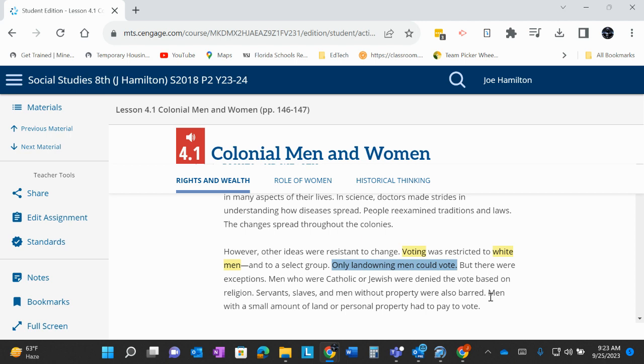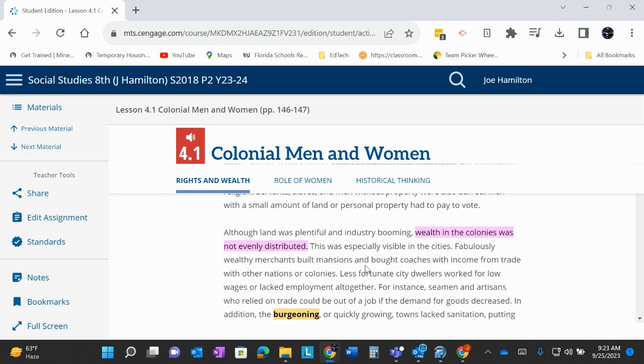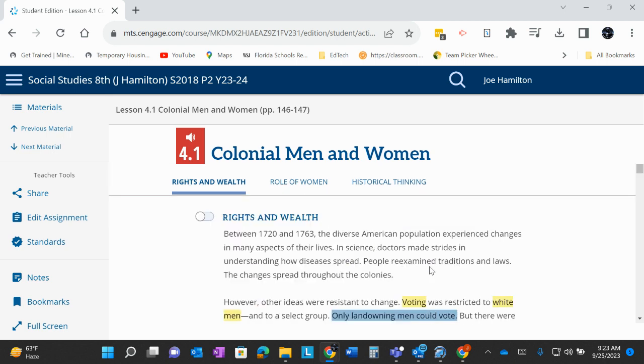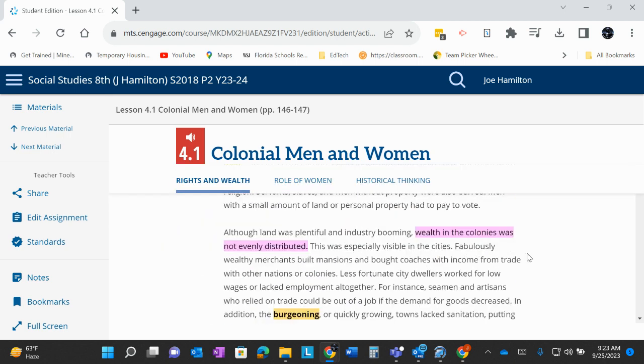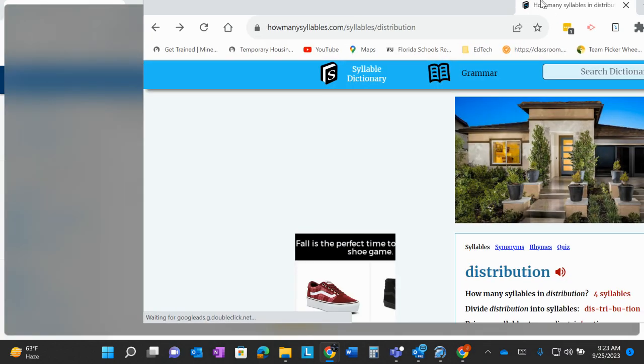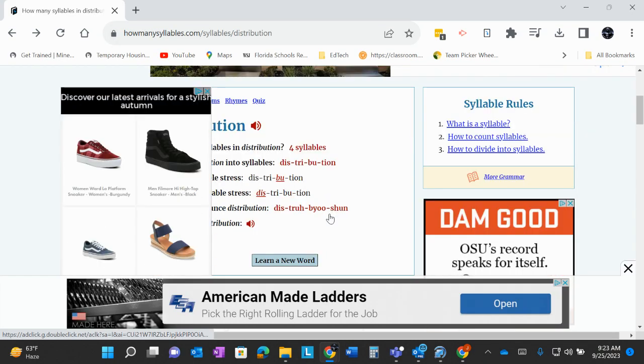All right. Next one, the distribution of wealth. That should be in paragraph number 3. I looked up the word distribution and how many syllables. Just clap it out. Distribution. Distribution. It has 4 syllables. And it means, let's go here.